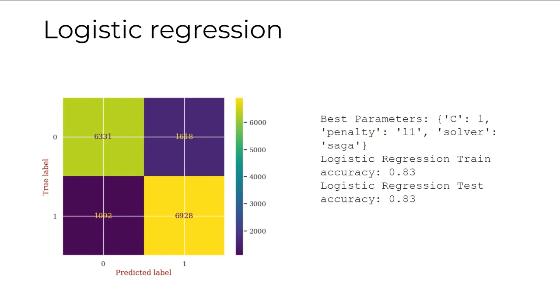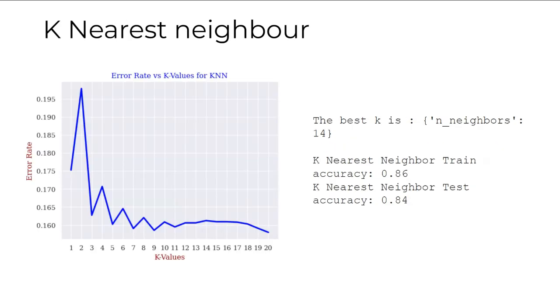Now, exploring the k-nearest neighbors classifier, multiple k values were evaluated to determine the optimal performance. The error rate versus k values plot showed a decreasing trend after reaching around k equal to 15.